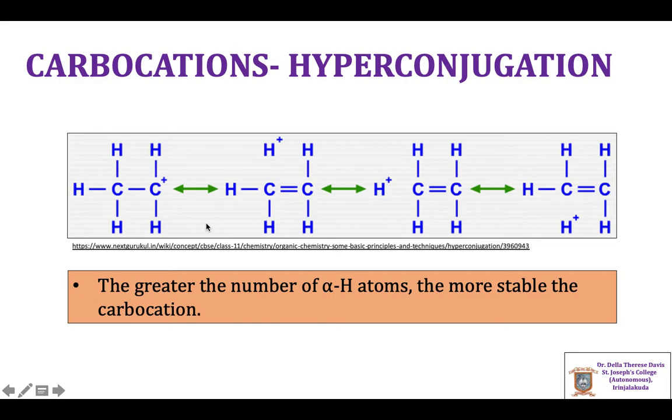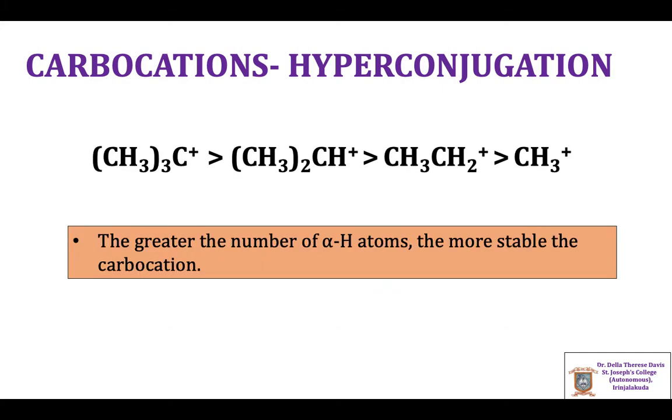Explaining on the basis of hyperconjugation, the greater the number of alpha hydrogens attached to the positive carbon, the greater will be the number of hyperconjugation contributing structures and greater will be the stability of the carbocation. In the case of tertiary butyl carbocation, there are 9 alpha hydrogens. In the case of isopropyl cation, there are 6 alpha hydrogens.